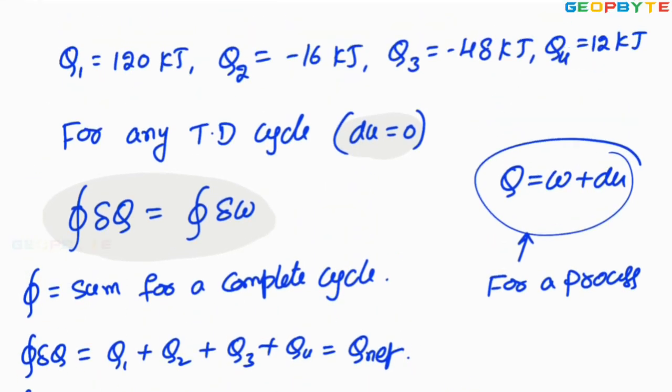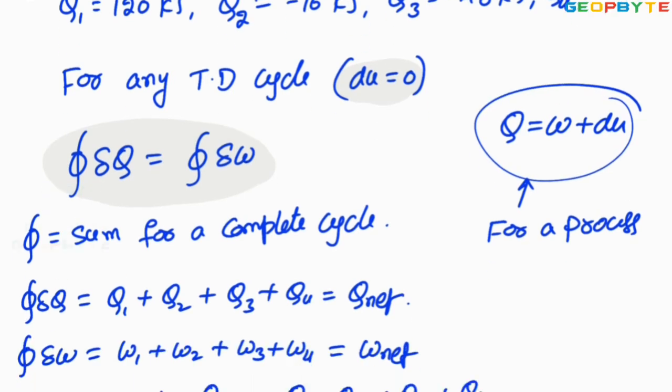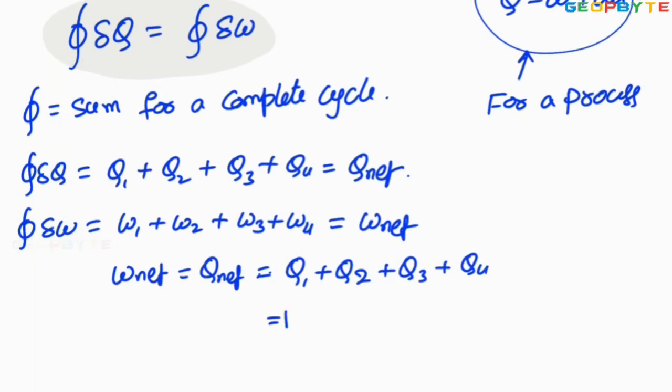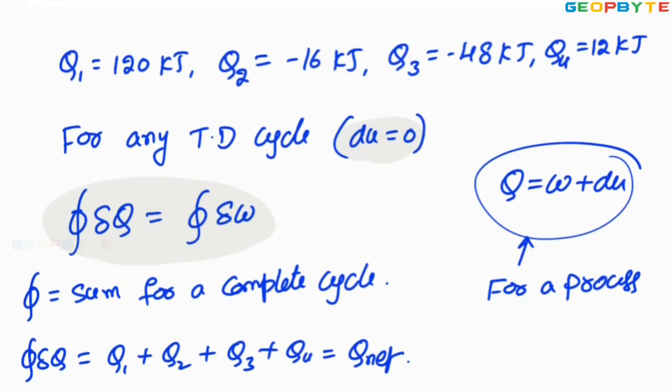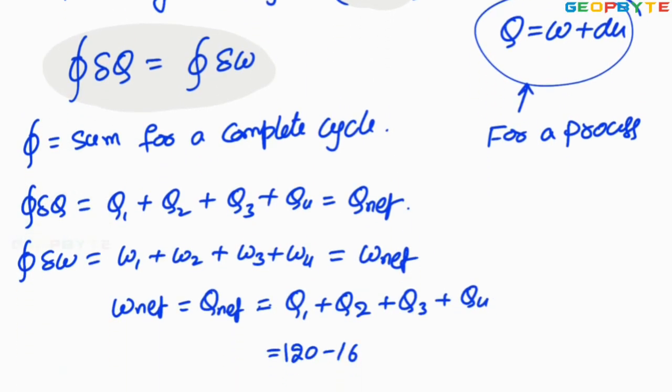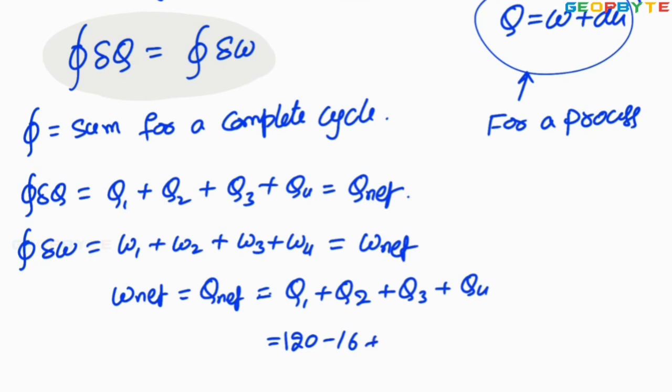Look at it: Q1 equal to 120, Q2 equal to minus 16, so 120 minus 16. Q3 how much? Minus 48, plus 12.